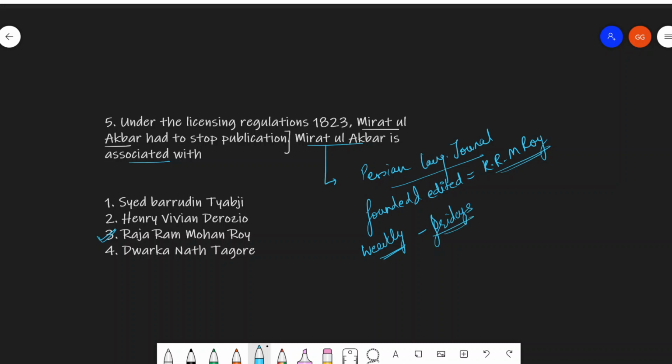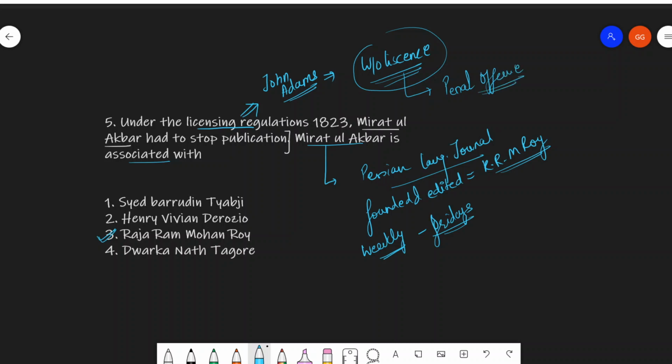Under the Licensing Regulation of 1823, you have to understand who issued it. This was John Adams. John Adams issued the regulation stating that starting or using a press without a license was a penal offense. So without a license, nobody could start a press, a paper, or a journal. If somebody does it without a license, that person will be punished accordingly, because this is a penal offense.